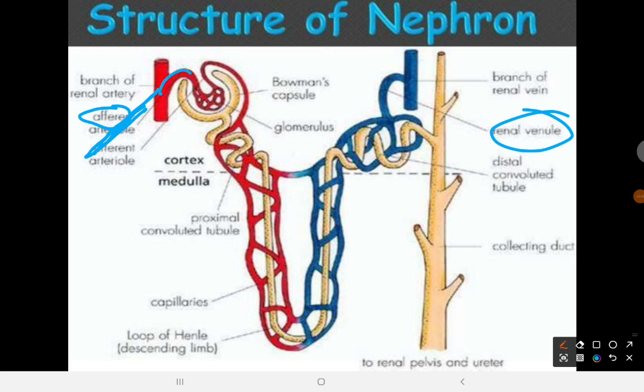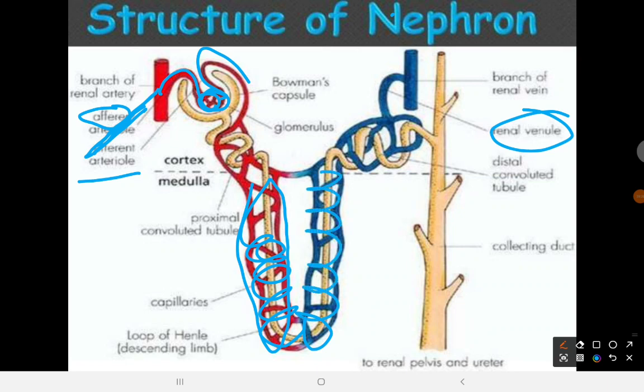So this is the afferent arteriole that brings blood. Then we have the capillaries here. Then you're going to see the efferent arteriole. Arteriole because they are tiny arteries. Does that make sense? Then you have the capillaries encircling the loop of Henle.